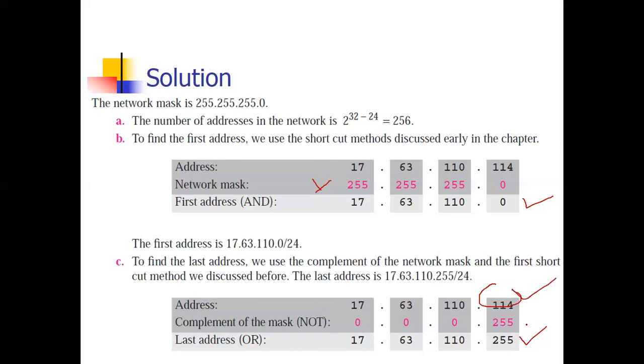Convert 114 in binary form, and 255 in binary. Because 255 means all ones. If all are ones, and you are adding anything, either 0 or 1, it will be 1. So 255 means all ones, so definitely after adding, all will be ones. So it will be 255.